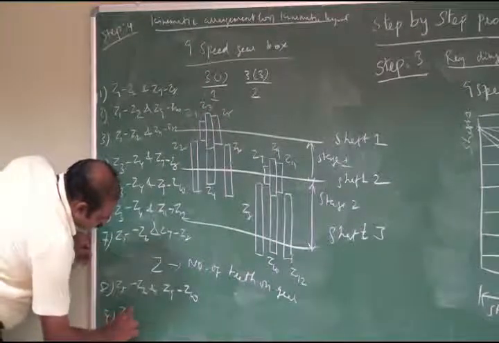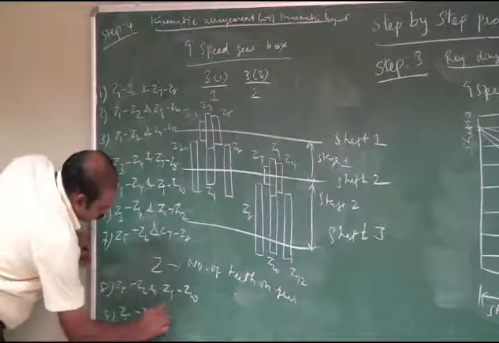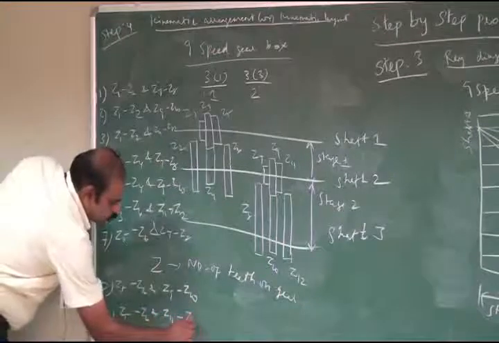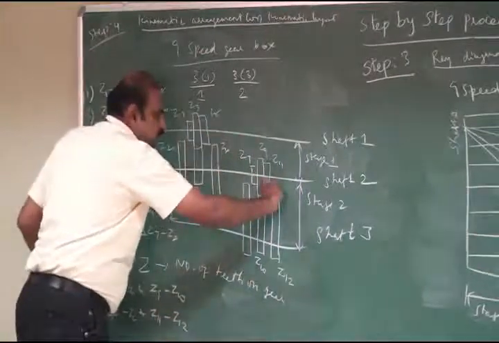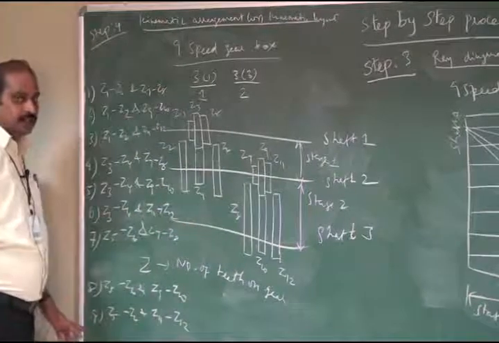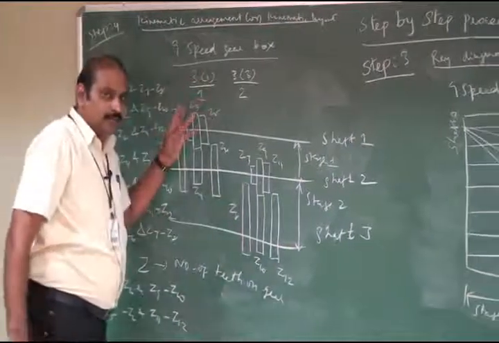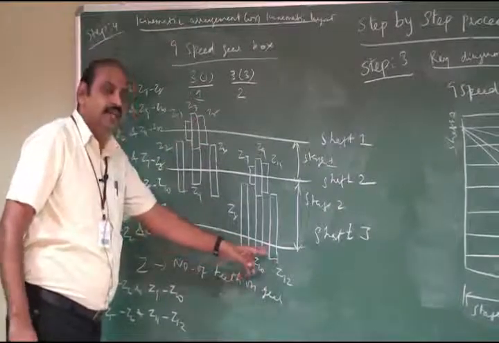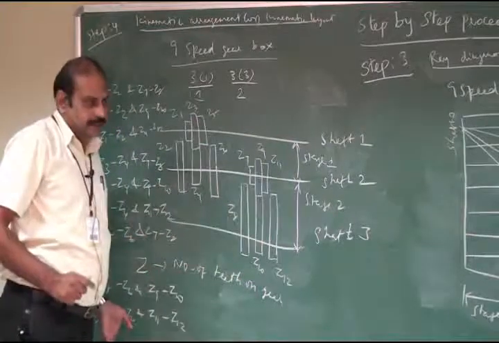Then for the ninth speed, Z5 and Z6 and Z11 and Z12 are meshed together, and we get the ninth speed. So this is a 9-speed gearbox, and we obtain 9 output speeds.